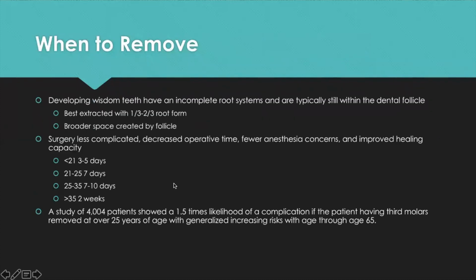Now, when should wisdom teeth be removed? Developing wisdom teeth have an incomplete root system and are typically still within the dental follicle. It's best to take out wisdom teeth when you have about 1/3 to 2/3 root formation. When you have less root formation and you try to remove the buds of the wisdom teeth, you typically get into situations where the crown of the tooth starts to rotate in the socket, and it's slightly more difficult than when you have some root formation that prevents rotation of the crown at the time of taking it out.